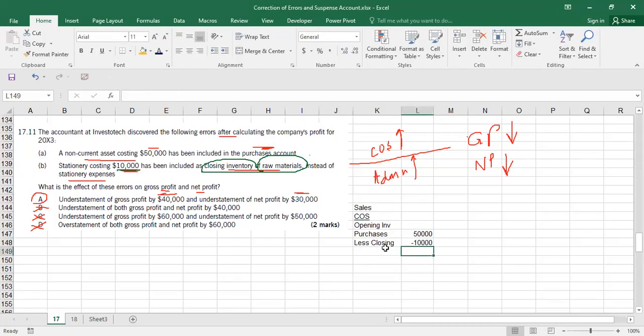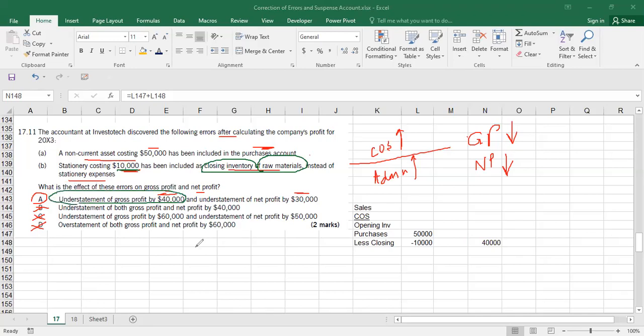So this error is decreasing the cost of sale. The first error is increasing the cost of sale, and the second error is decreasing the cost of sale. So the net result of these two is that your cost of sale is increased by 40,000. So if cost of sale is increased by 40,000, your gross profit is decreased by 40,000. So that justifies it here.